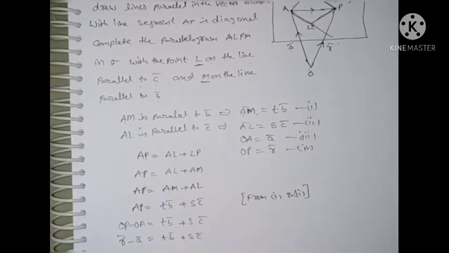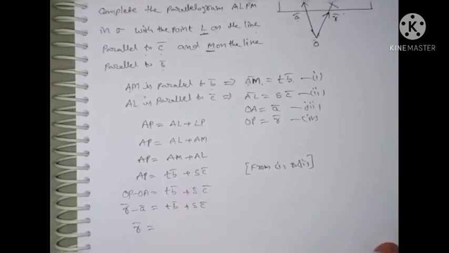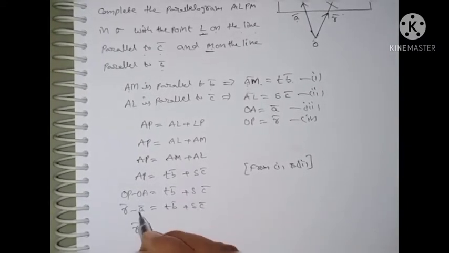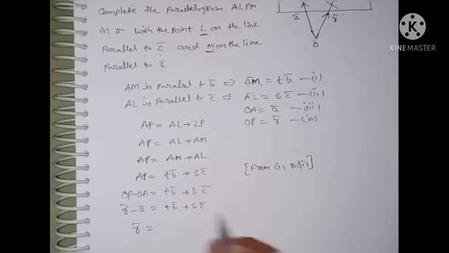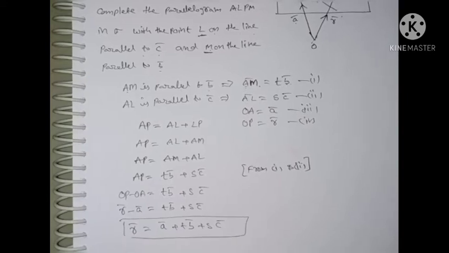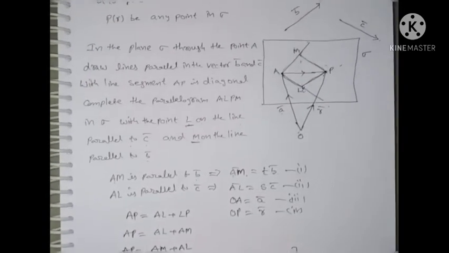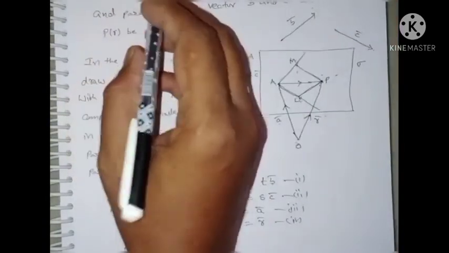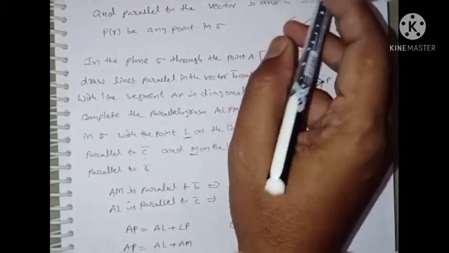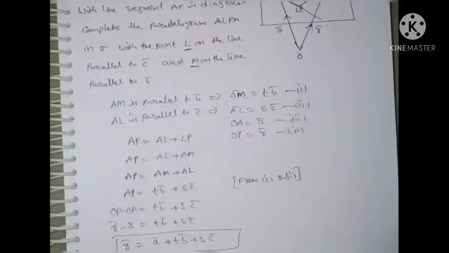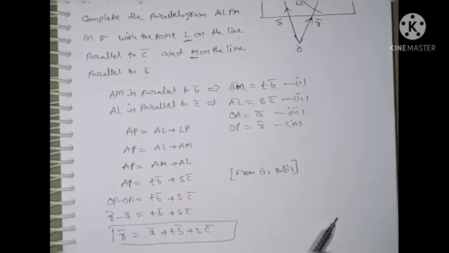Therefore, R bar is equal to, bringing A bar to the right side, A bar plus T into B bar plus S into C bar. This is the required vector equation of the plane. What is asked here? The vector equation of the plane passing through the point A and parallel to B bar and C bar. The formula is R bar is equal to A bar plus T into B bar plus S into C bar. This is the proof.